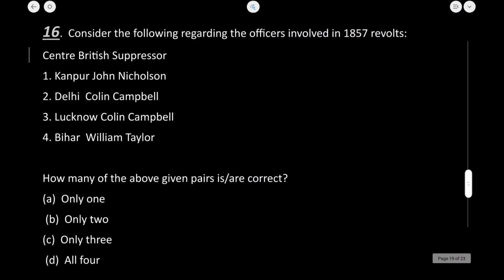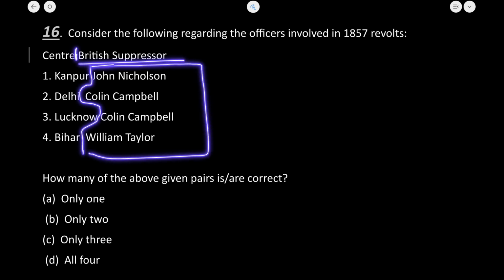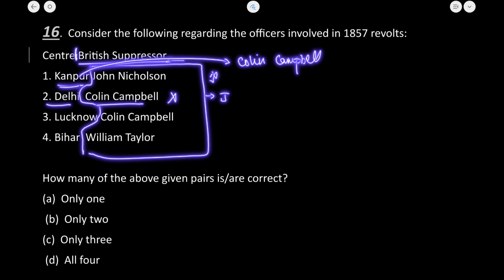Consider the following regarding the officers involved in the revolt of 1857. Now this is the center. I have made this division. These are the names of the British oppressors. If I talk about Kanpur, the revolt there, as I have already told you, was suppressed by Colin Campbell. So the first one given here is absolutely incorrect. Now in Delhi, Colin Campbell is given, which is also incorrect. In Delhi the revolt was suppressed by John Nicholson.